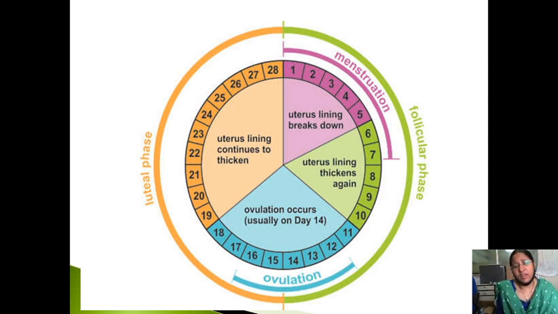Suppose there is an implantation, what will happen? What I told you about estrogen and progesterone, they are necessary. Now the fetal placental unit will produce estrogen and progesterone. Now what is the use of inhibin and relaxin? In pregnancy, we don't want more follicles to mature or form, so inhibin inhibits the release of FSH. Then what is the effect of relaxin? Relaxin will relax the symphysis pubis, which is needed during the delivery of the baby.